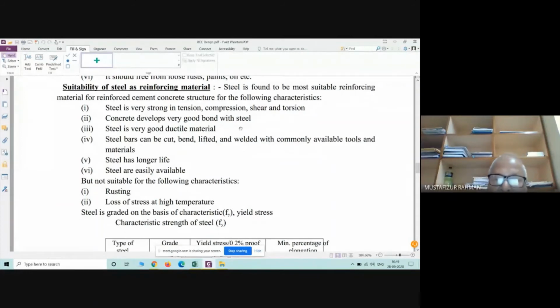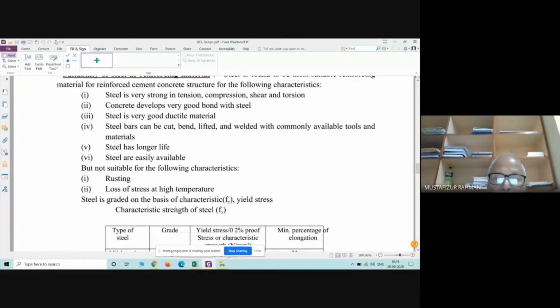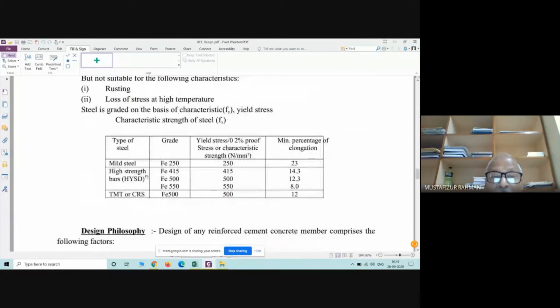Steel is graded. These things are very simple, and you will get this in your code. In your code, see Fe 250, yield strength 250, percentage elongation 23; Fe 415, 14.3; Fe 500, 12.3; Fe 550, 8%.